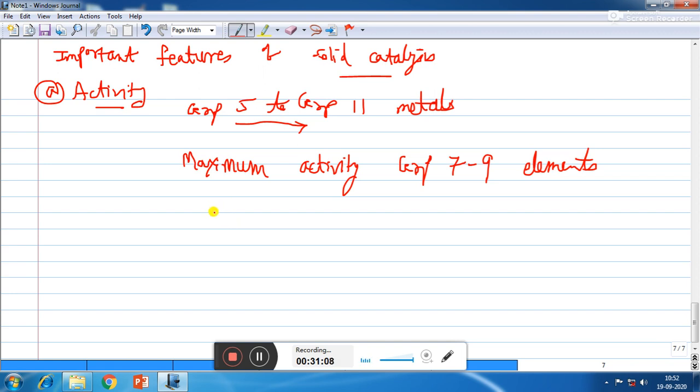For example, if we talk about formation of water from hydrogen and oxygen, 2H2 plus O2 gives 2H2O. This takes place in the presence of platinum catalyst. Here the platinum catalyst is present in the modern periodic table in the range of group 7 to 9.